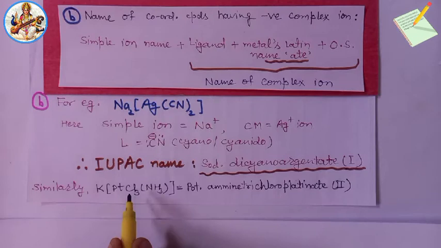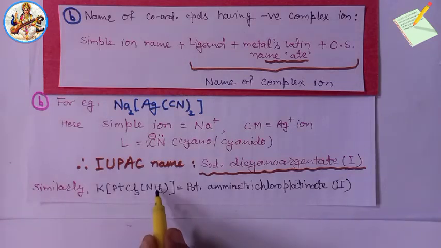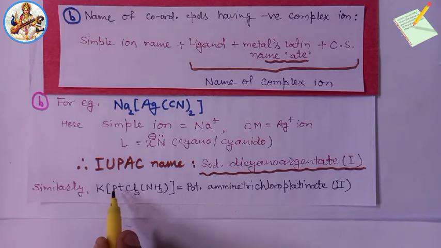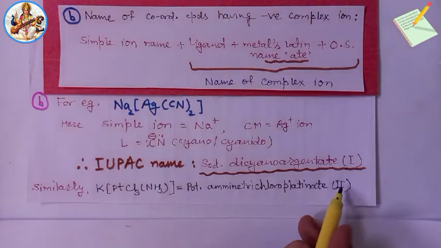For example, K[PtCl3NH3]. Here in the complex, chlorido and ammine ligands are present. Thus, the IUPAC name of the complex with alphabetical order of ligands is potassium ammine trichloroplatinate(II). Potassium amminetrichloro or chloridoplatinate(II).